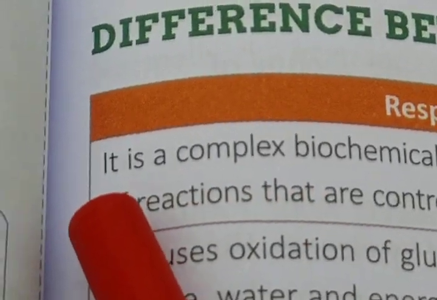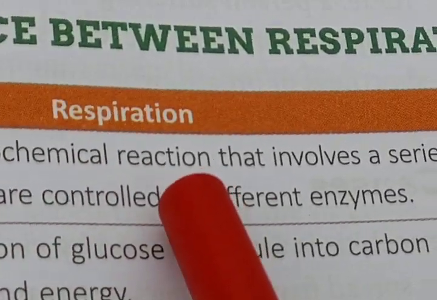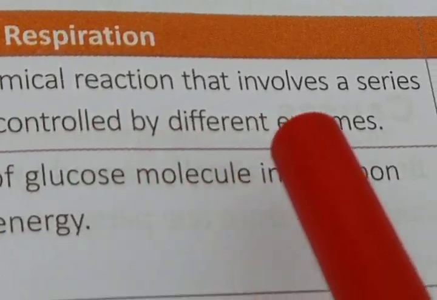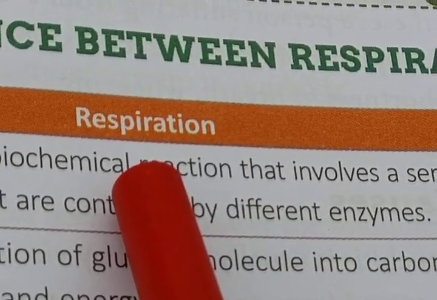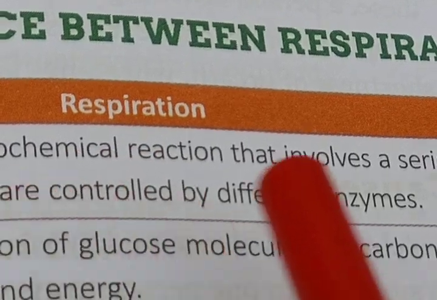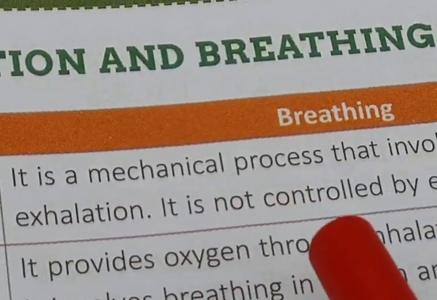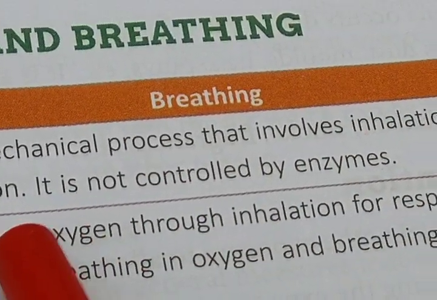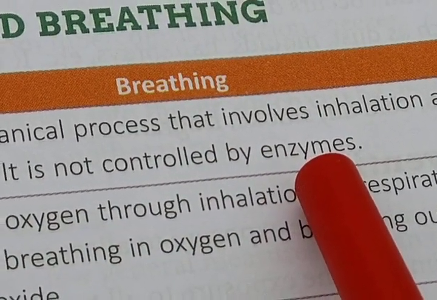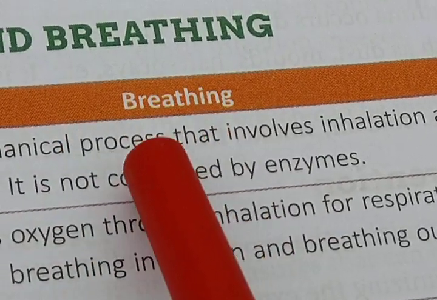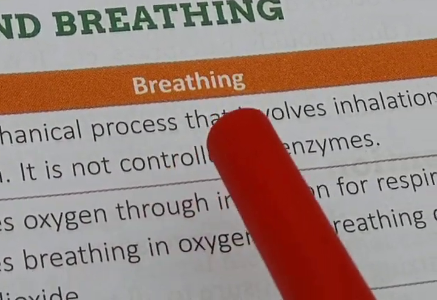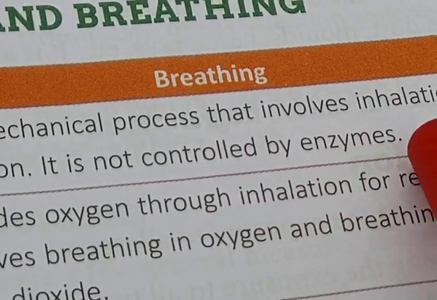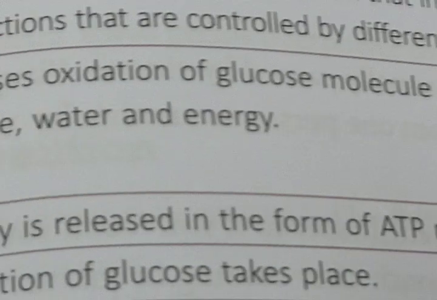Look at here. Respiration is a complex biochemical reaction that involves a series of reactions controlled by different enzymes. So respiration is actually a biochemical process. It is controlled by different types of enzymes. In the same way, breathing is a mechanical process that involves inhalation and exhalation. It is not controlled by enzymes. So breathing is quite easier than respiration because it involves only two processes, inhalation and exhalation, and it is not controlled by different types of enzymes.